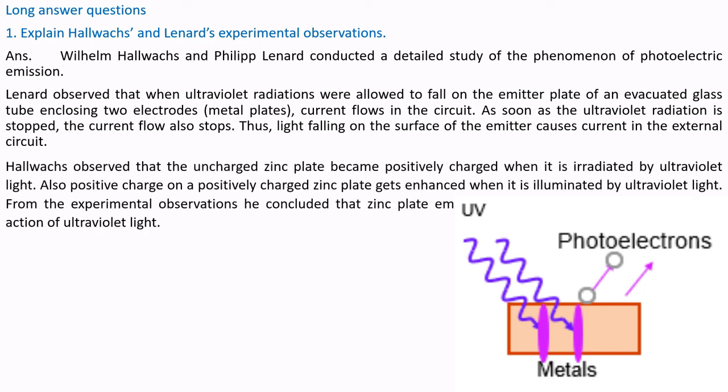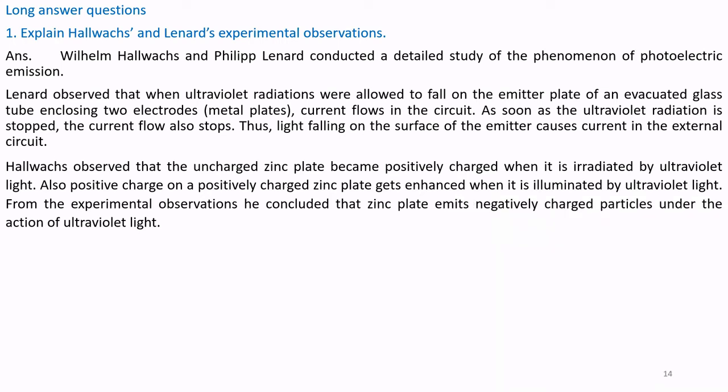Hallwachs observed that an uncharged zinc plate became positively charged when it was irradiated by ultraviolet light. Also, the positive charge on a positively charged zinc plate gets enhanced when it is illuminated by ultraviolet light. From the experimental observations, he concluded that the zinc plate emits negatively charged particles under the action of ultraviolet light. That is, when ultraviolet light falls on the zinc plate, negatively charged particles are emitted.